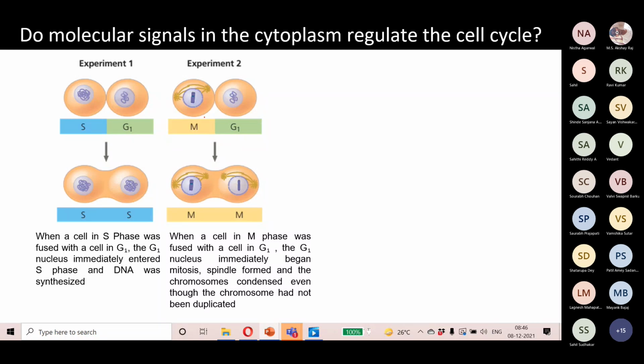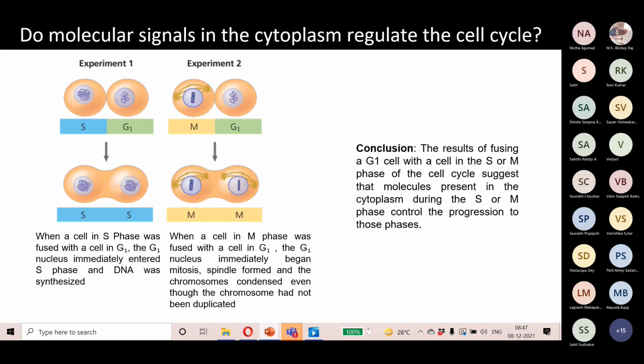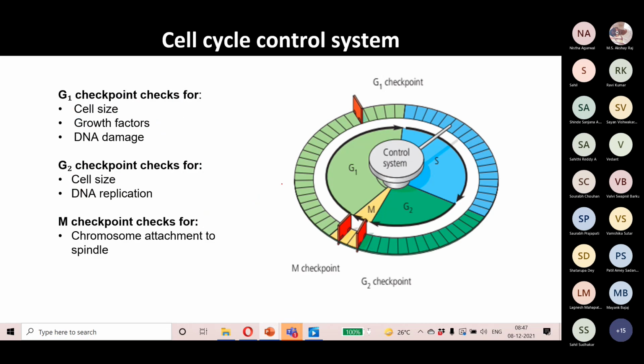So the proteins or the molecules that regulate the M phase that are present in the cell are also showing their function in the cell that was present in the G1 phase and allow this cell to enter the M phase. So the conclusion of fusing a G1 cell with a cell in the S or M phase of the cell cycle suggests that the molecules present in the cytoplasm during the S phase and M phase control the progression to those phases. Next comes the cell cycle control system.